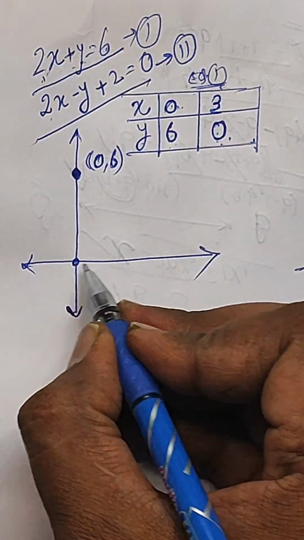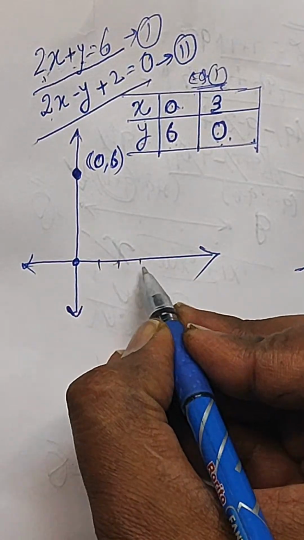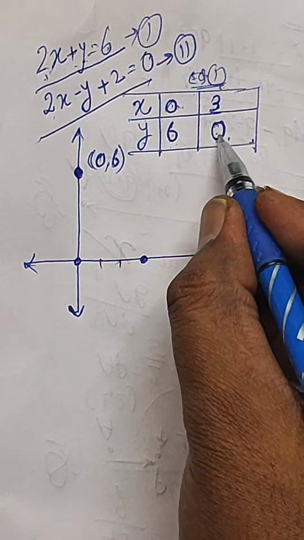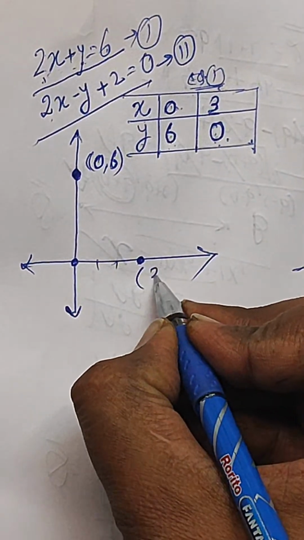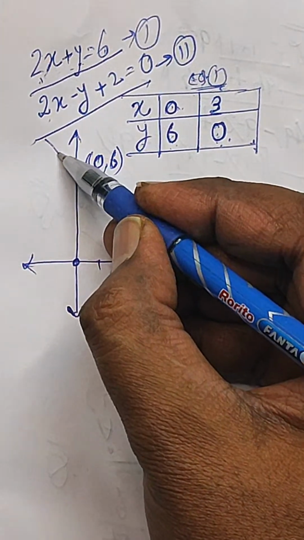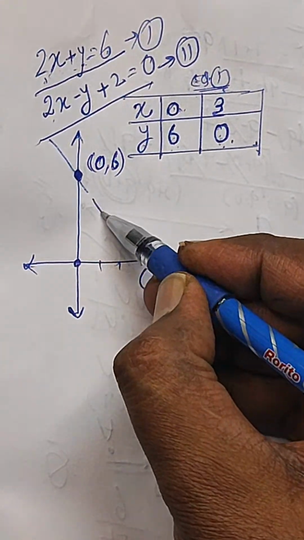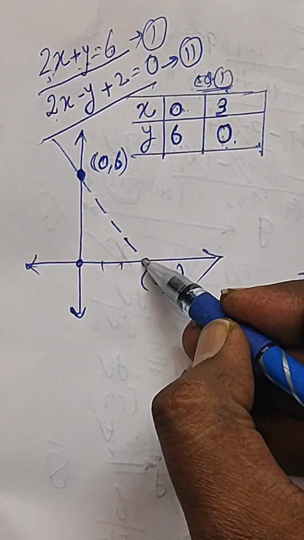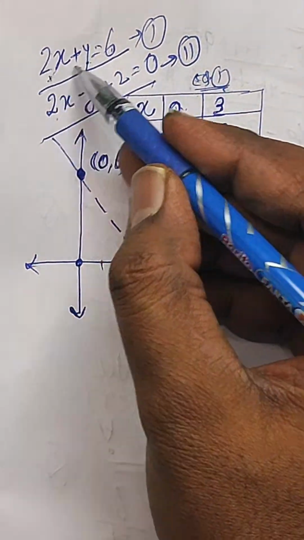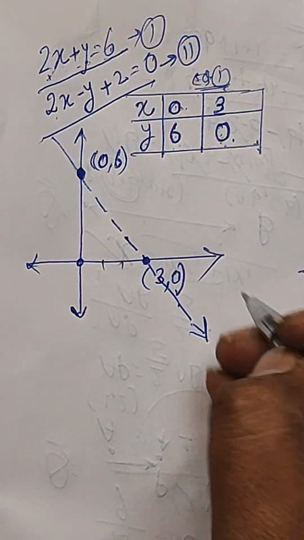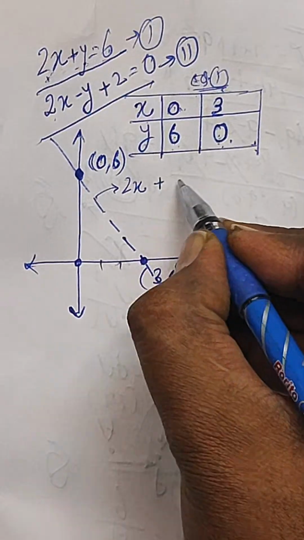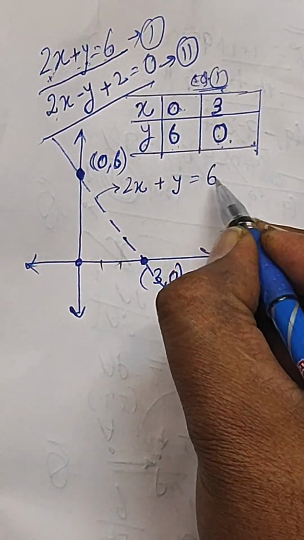Let us say over somewhere 1, 2, 3. Here it's x equal to 3 and y equal to 0. So this will be the straight line bearing the equation 2x plus y equal to 6. So the equation of this line is 2x plus y is equal to 6.